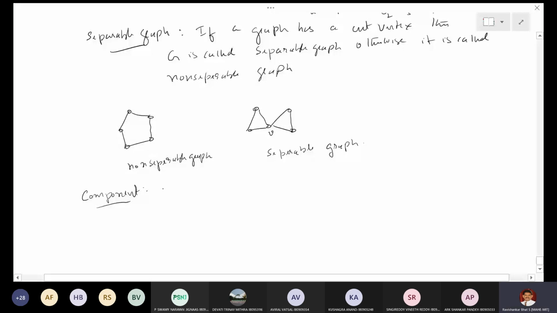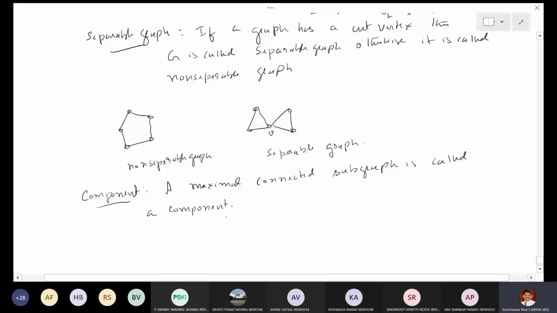A maximal connected subgraph is called a component of the graph. Maximal means the biggest possible connected subgraph is called a component of the graph.